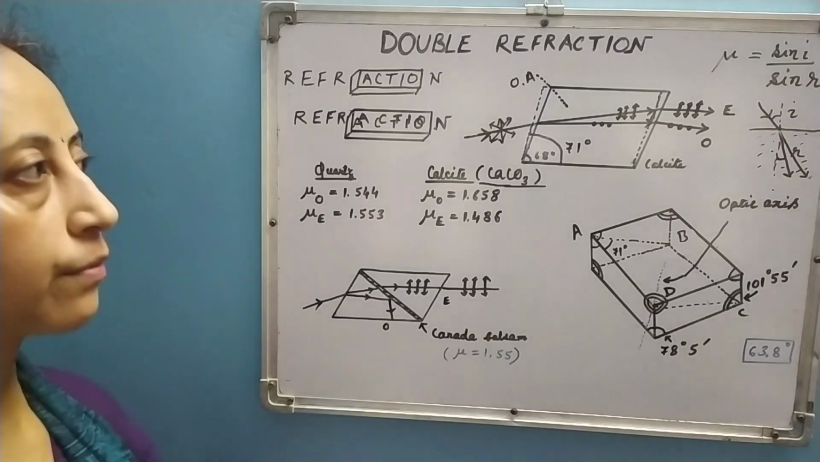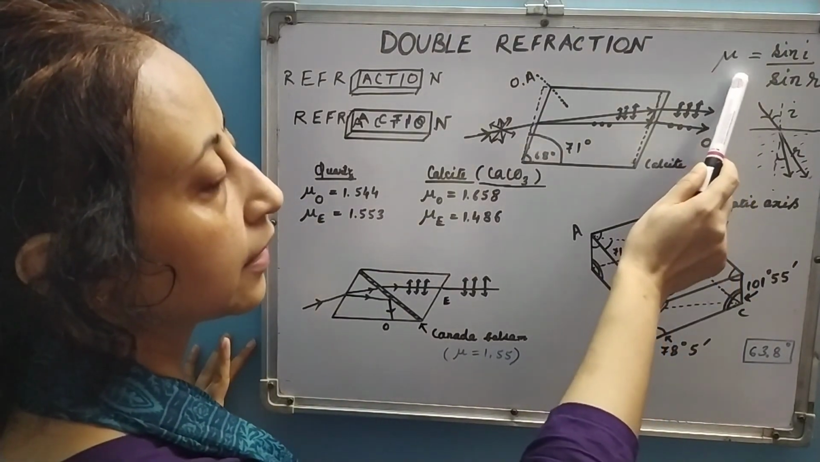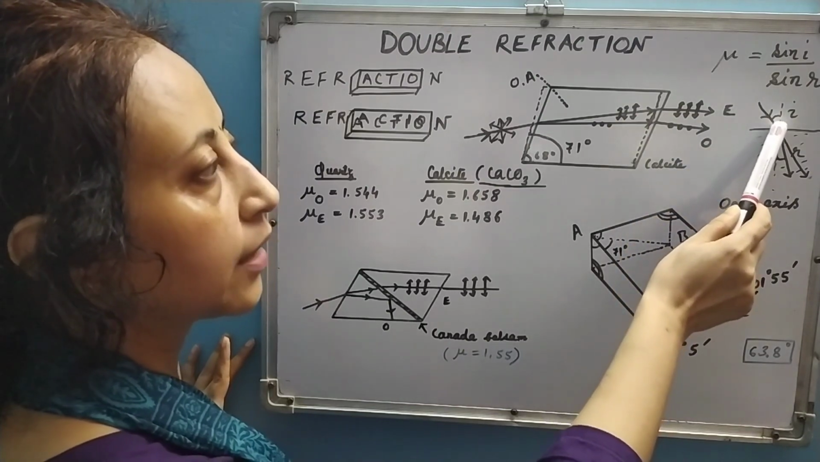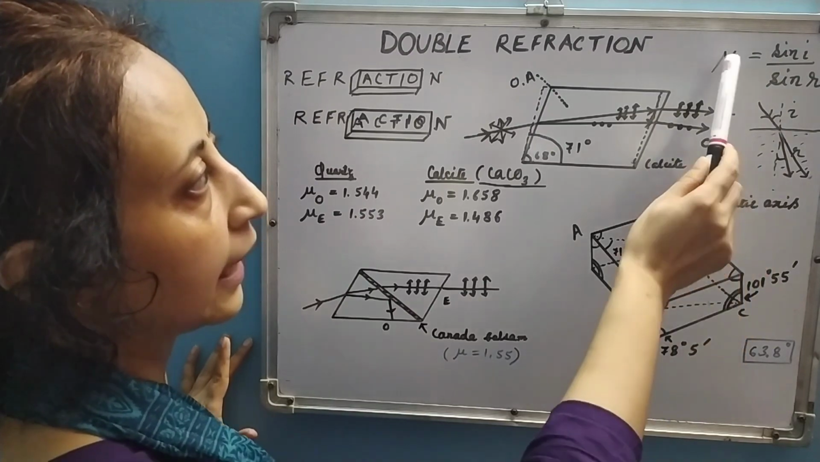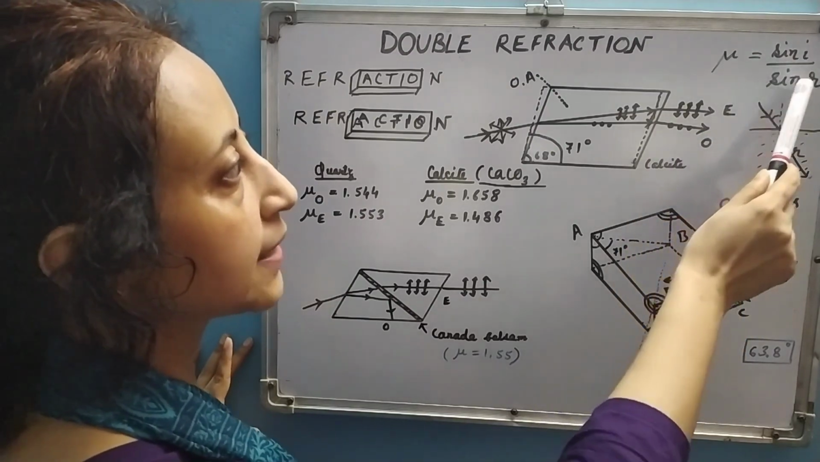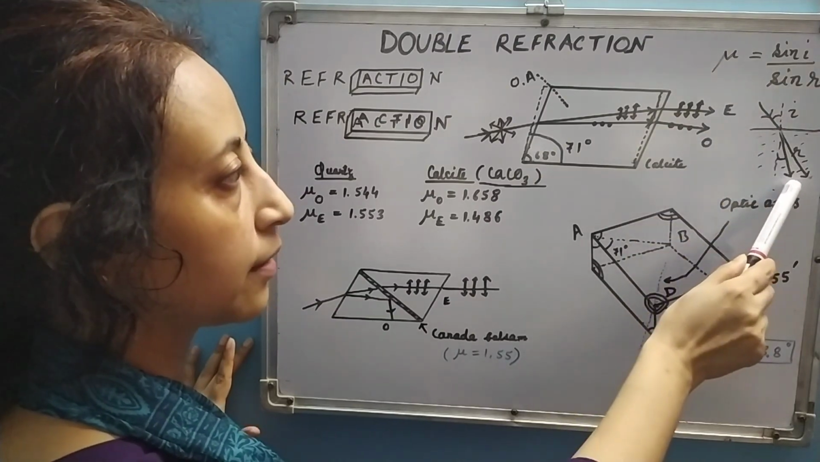In case of refraction at glass, something like this happens. The one ray is incident and it will be bent and it will go closer to the normal, right? And the refractive index is given by sin i by sin r, right? And for one incident ray, there will be one refracted ray.